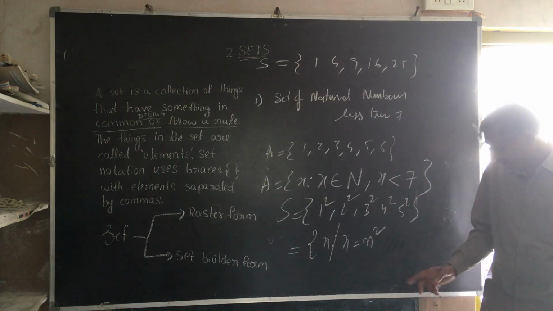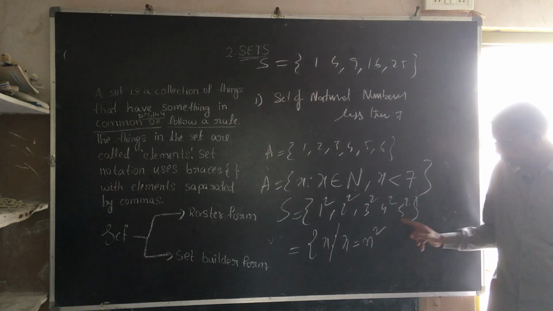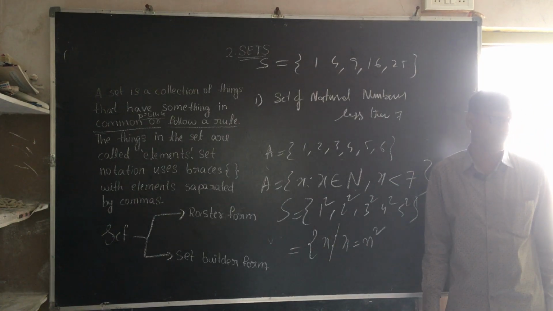My x is some n square. If you see, all are in the form of n square.